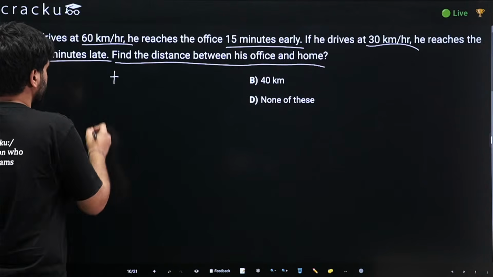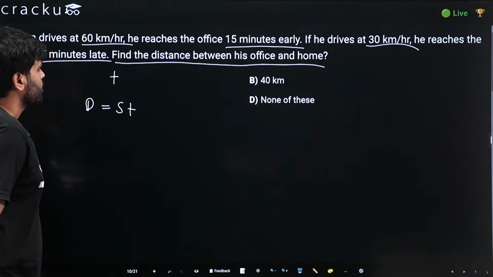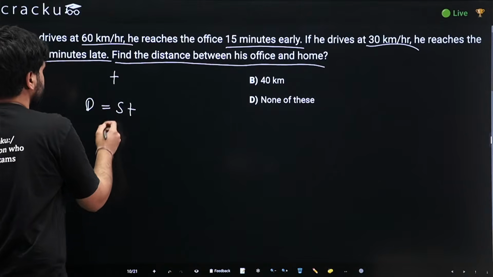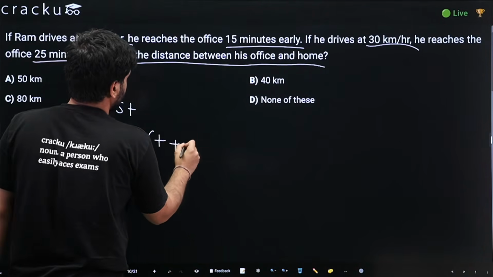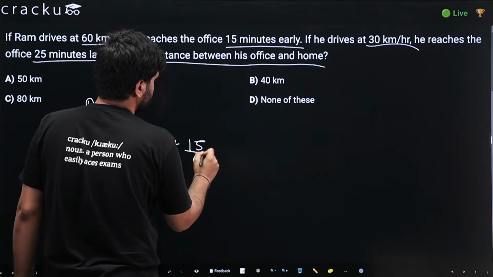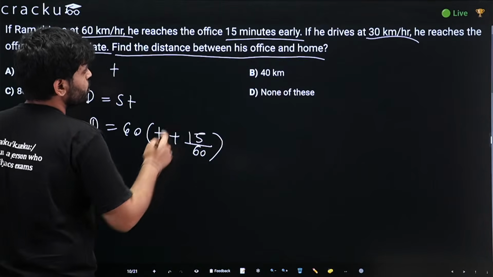Now we know that distance equals speed into time, and what would be the distance here? In the first case, it would be speed 60 into t minus 15 by 60, because we are converting it into hours. In the second case, what would be the distance?